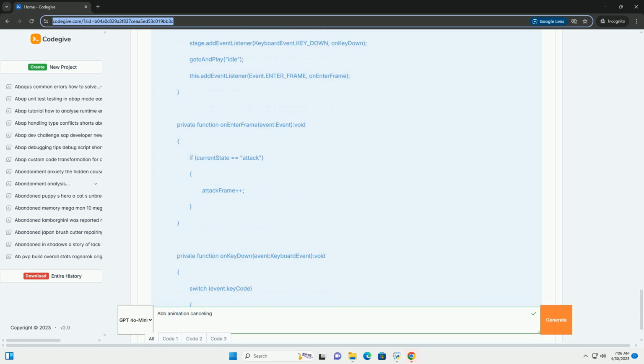2. Change animation function: this function handles the animation transition. 3. Fading out: TweenMax.to(this, 0.2, {alpha: 0}) fades out the current movie clip instance, the character, over 0.2 seconds. The onComplete callback function is executed after the fade out completes. 4.